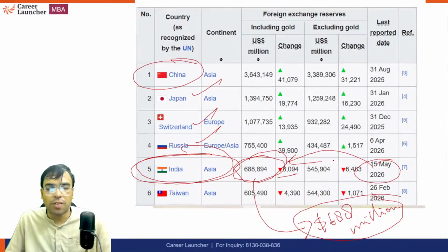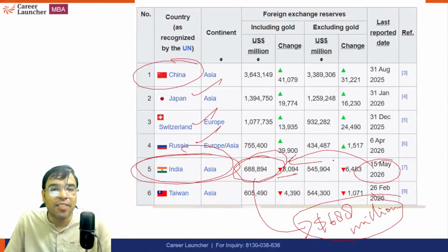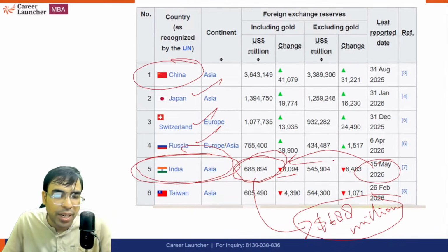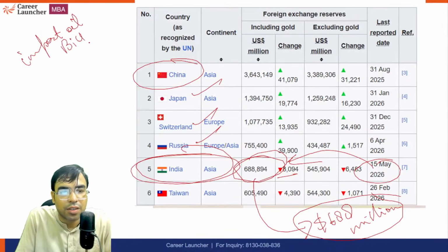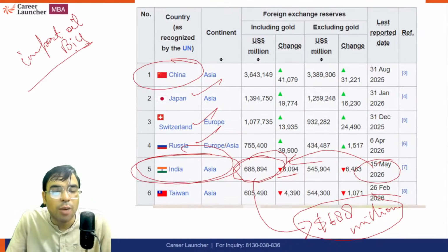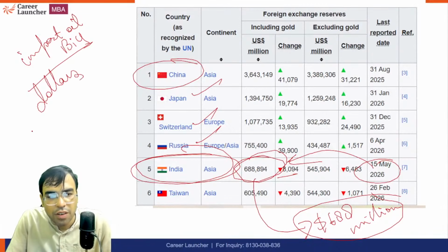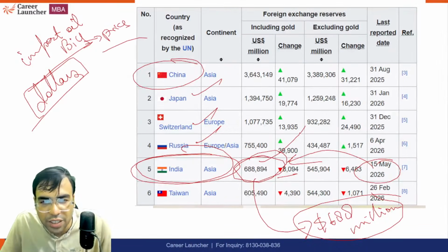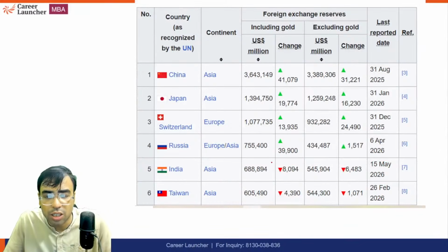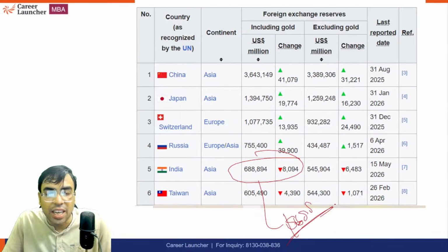So recently we have seen a decline in foreign exchange reserve. It had crossed $700 billion, and the reason is the import bill has increased. Import of oil bill, right? Because we are importing oil, almost 85%, we have to pay in dollars. And the prices have increased. So of course we have to pay in dollars, and because of that foreign exchange reserve has slightly gone down. It is still good enough, I'm not saying otherwise, but we have to be very careful of that.